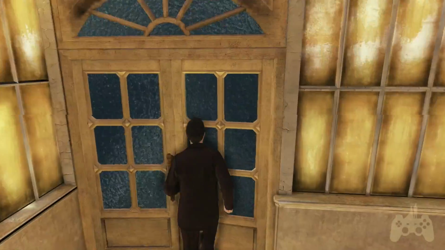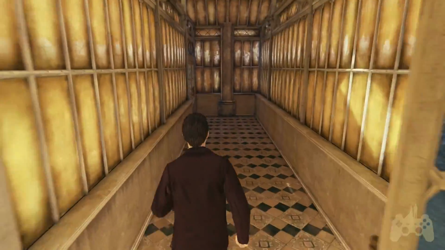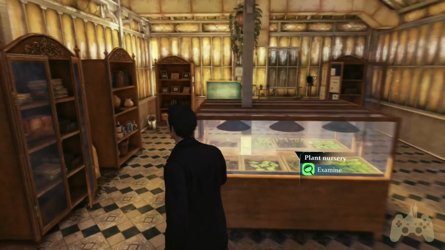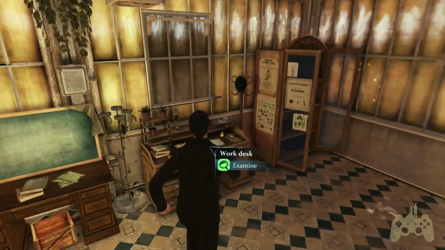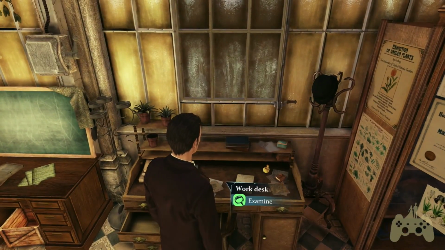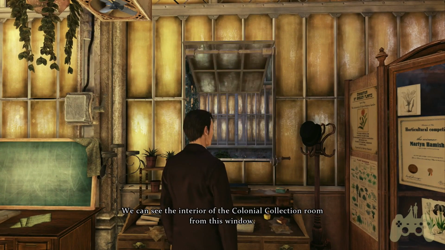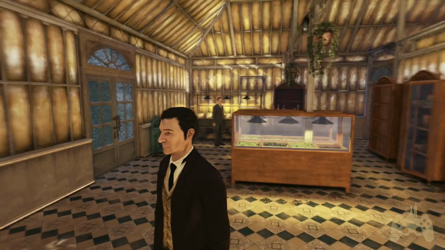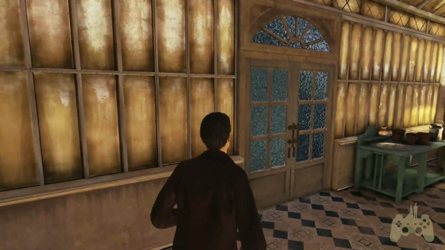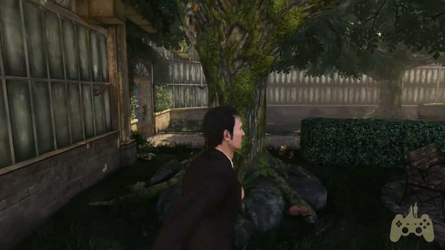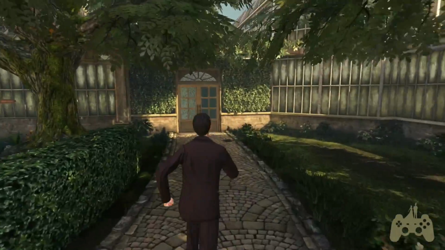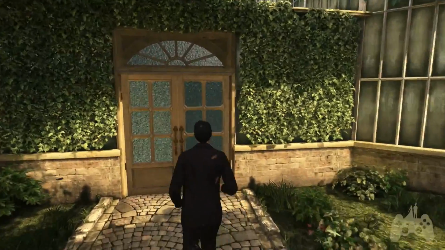But what about this one? Not this one. This one. So, whose desk is this? This is the other guy's desk. We can see the interior of the Colonial Collection Room from this window. Okay, and this is Hamish's. So Hamish knows when he's in there, because he can see him from his work desk. So now, let's go recreate it.